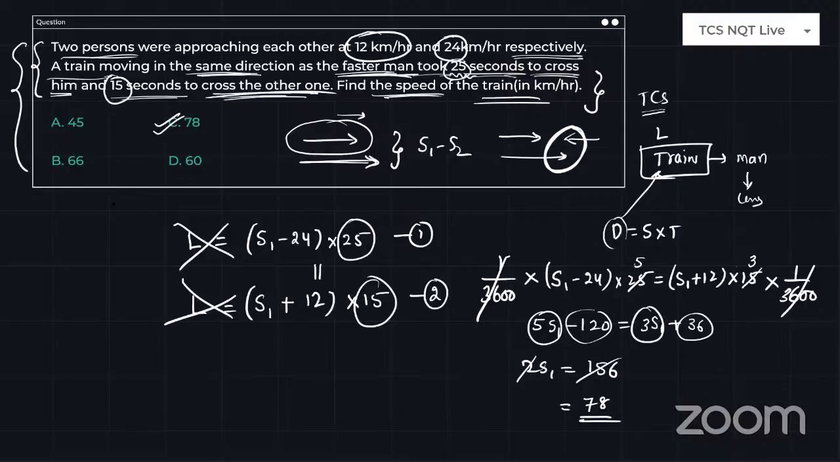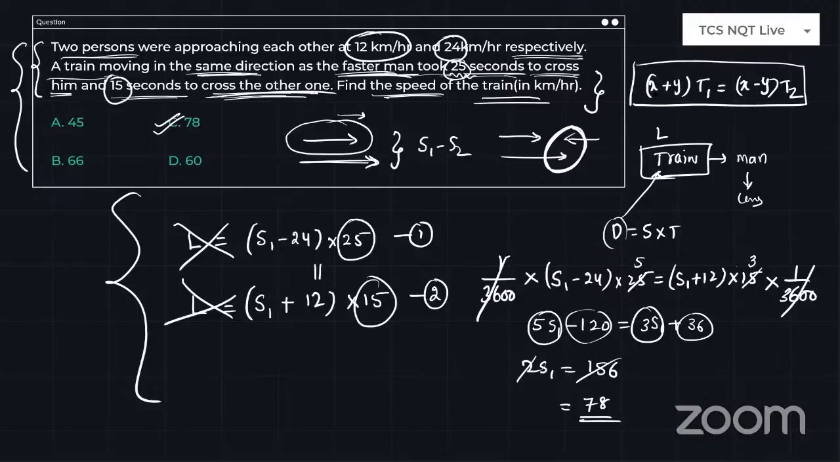And finally, after this much explanation, in the examination what you have to do is simply this: the train is opposite to one person and in the same direction to the other person, so the train length will be the same. Immediately you can write (x plus y) into t1 is equal to (x minus y) into t2. This is the straightaway formula we will always use for this particular sort of question. So for this type of scenario we'll use this formula directly.